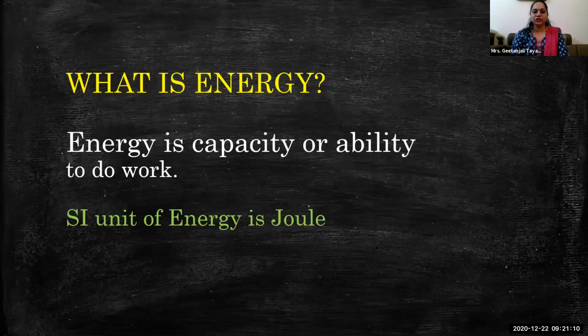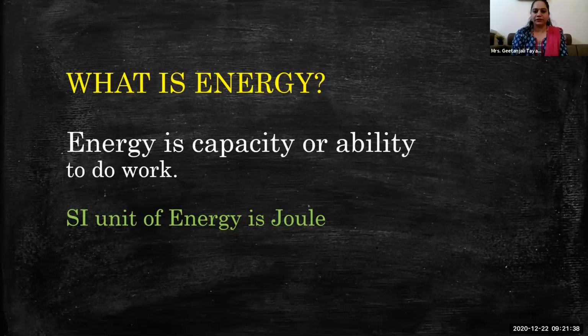And what is the SI unit of energy? It is the same as work, the joule. Getting my point? Energy is the capacity to do work, and the unit of energy is again joule. Why is it the same? Work done and energy both have the same unit because they are interconvertible. When energy is there, only then work is done. And if work is being done, that means energy is getting used up.